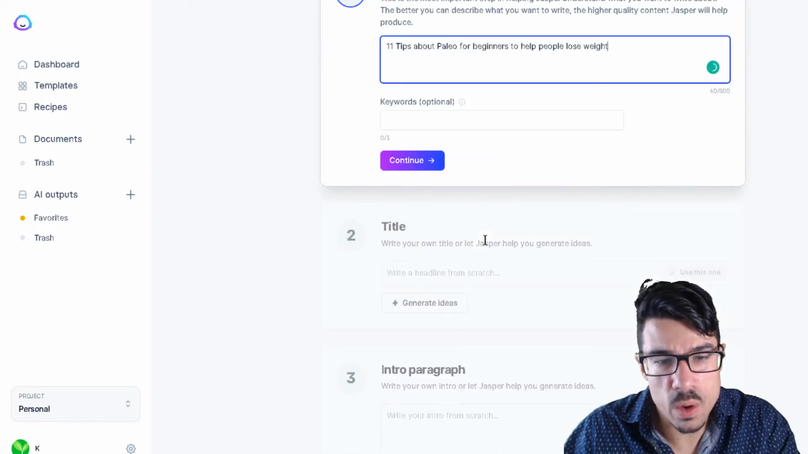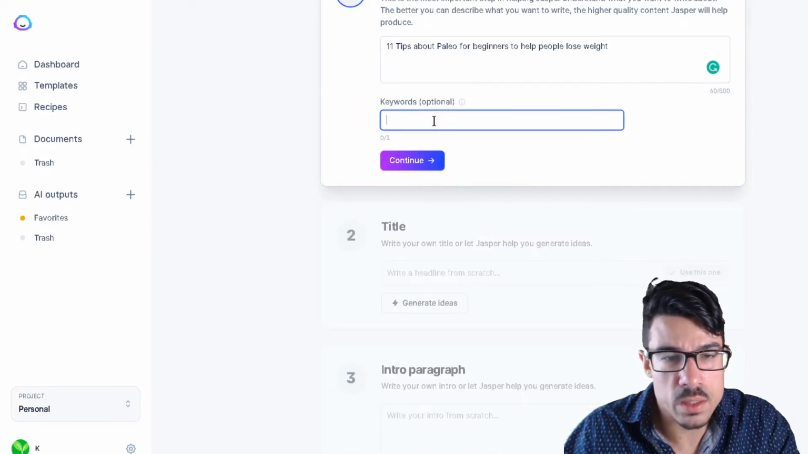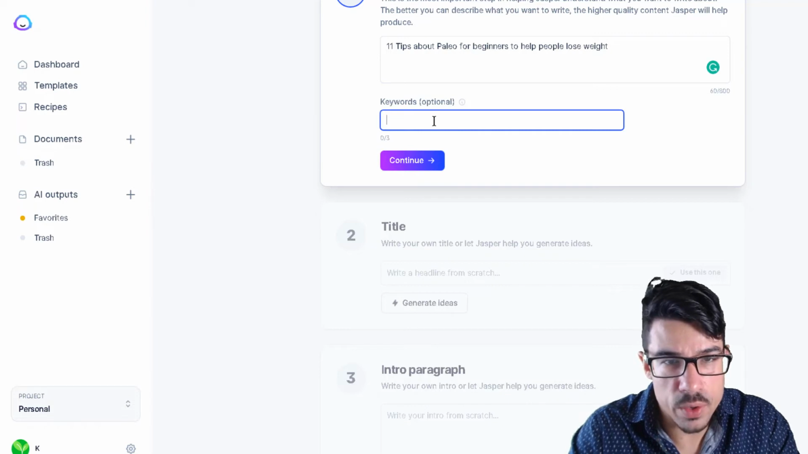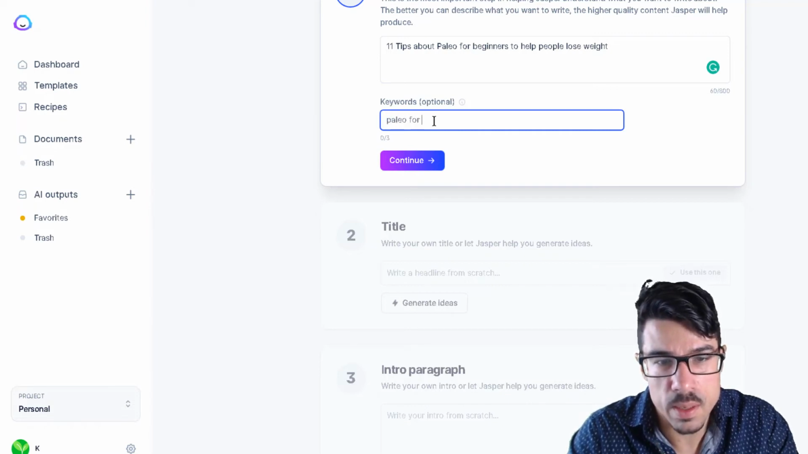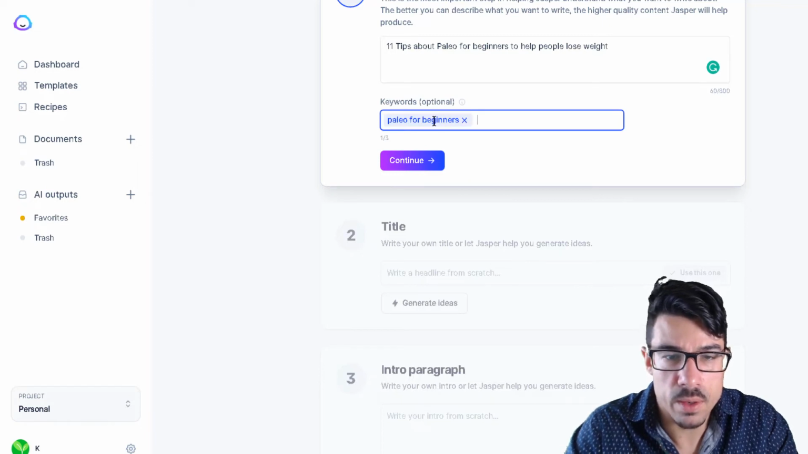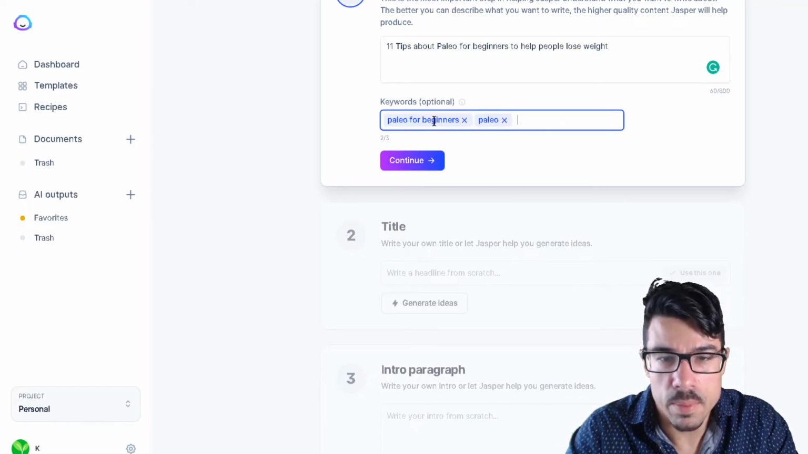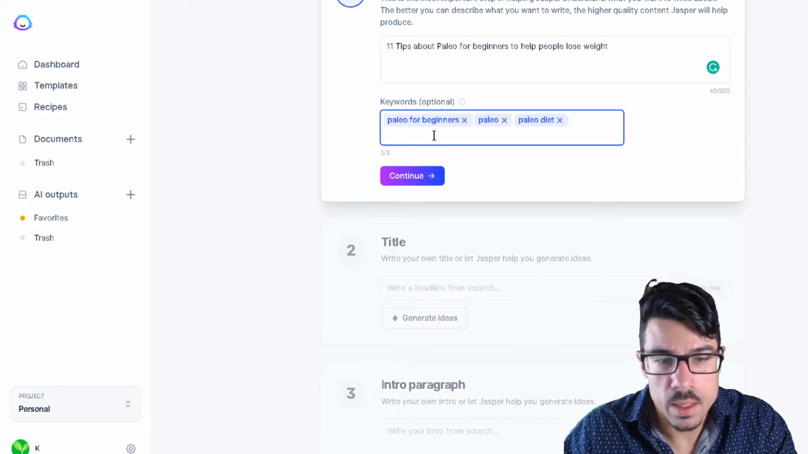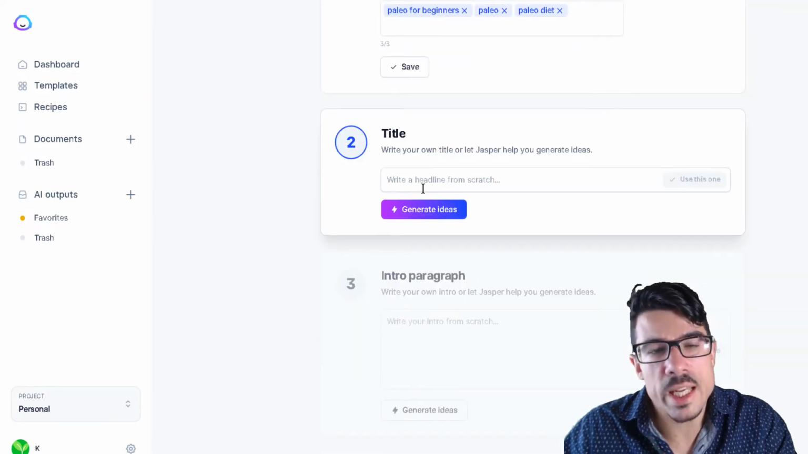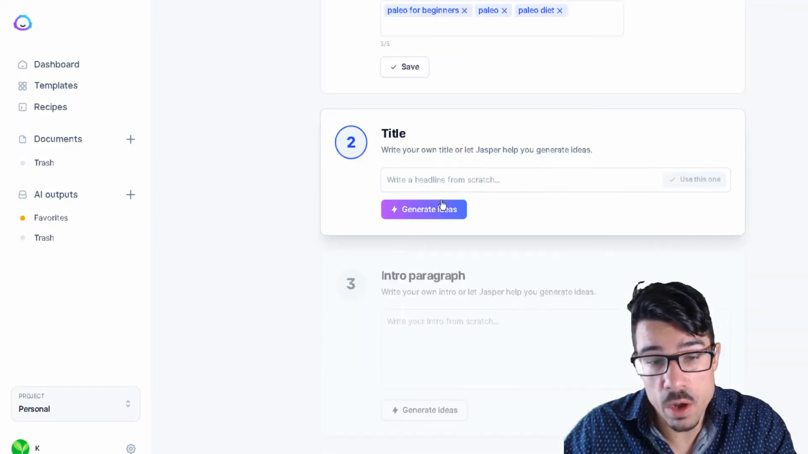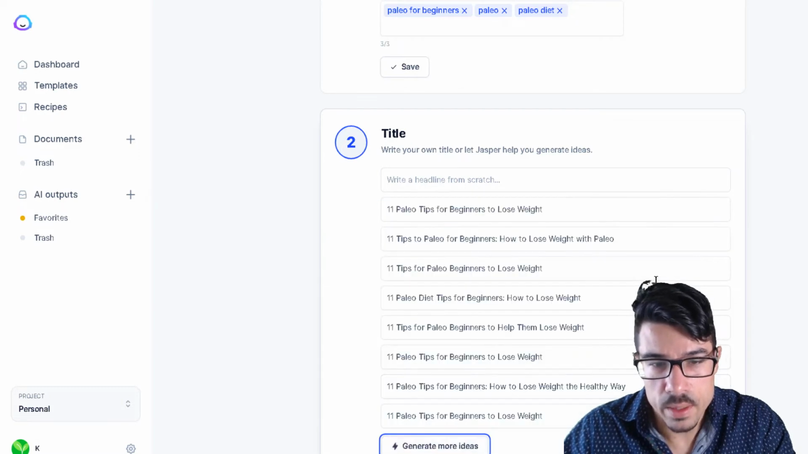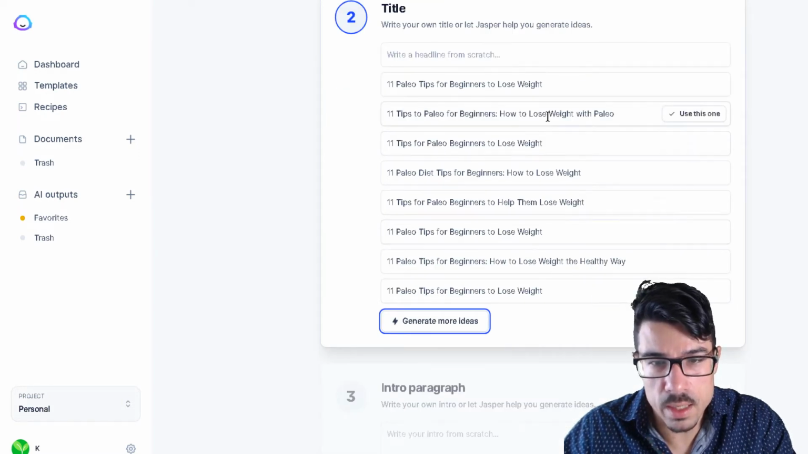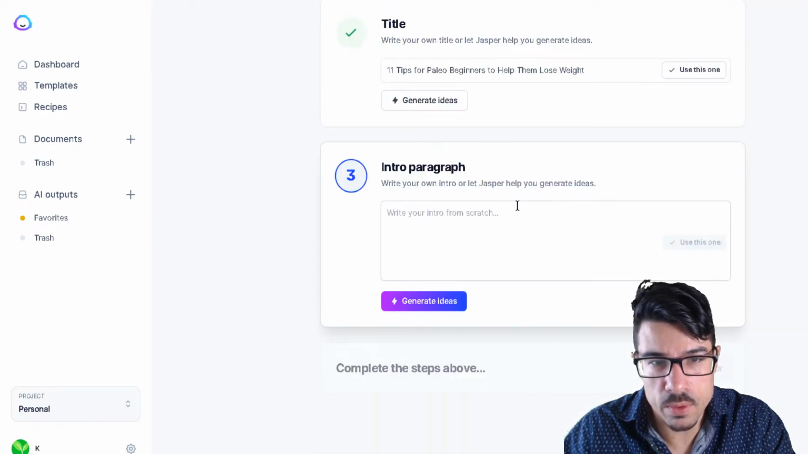You want to write content like if you were speaking to someone. That's the way that you want to write instructions for Jasper.ai. And over here you want to choose some keywords. Let's say paleo for beginners is the first one, and over here paleo diet. Okay, and press continue. Now you can generate some titles for your blog post. So let's generate some ideas over here and see what we get. You have several ones. Let's choose the best one. Let's say this one, 11 tips for paleo.